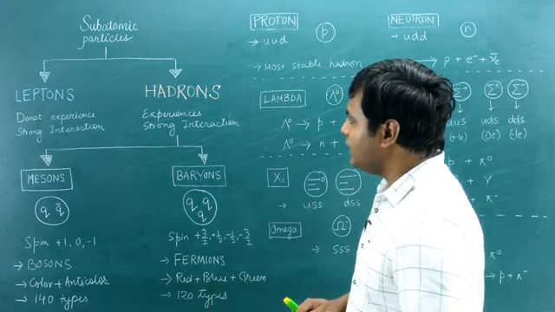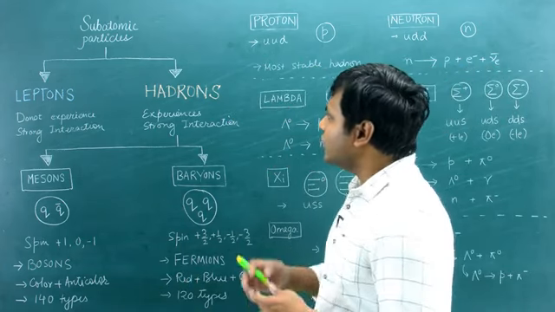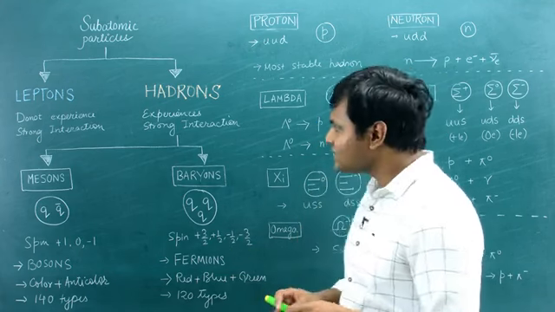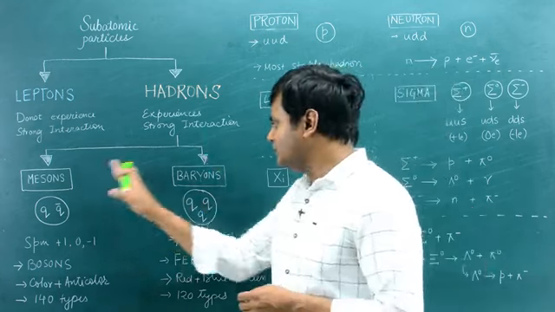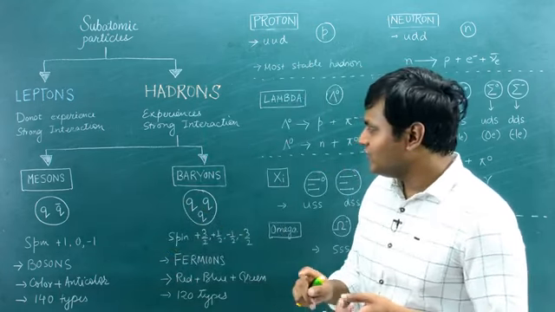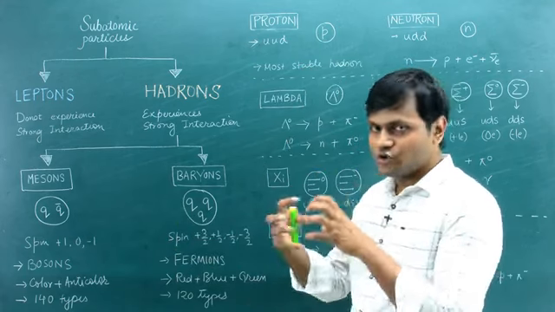I have tried to give you an idea of what hadrons are. These are particles that do experience the strong interaction. They are made up of further elementary particles called quarks. They can be further categorized into mesons and baryons. Mesons are made up of a quark-antiquark pair. Baryons are made up of 3 quarks. Their properties are distinct based on how these quarks come together.